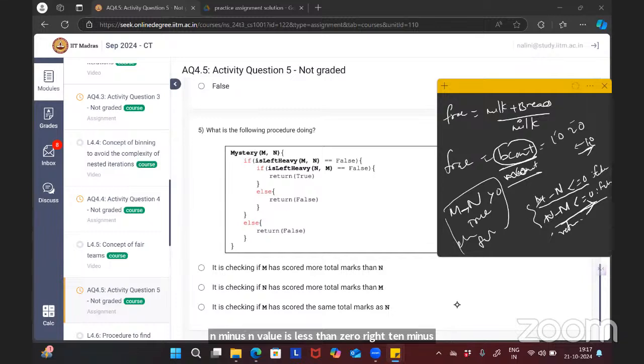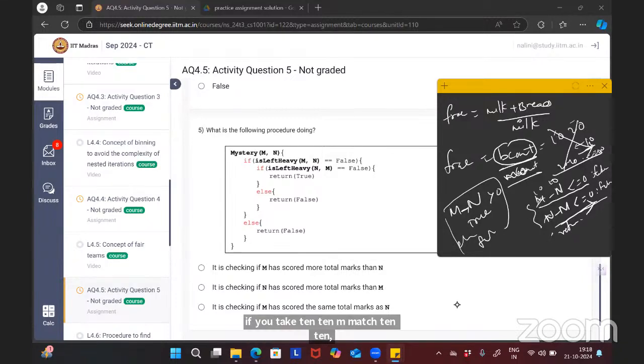What is n minus m? 20 minus 10, it is not less than 0. This case is not true. But if you take 10 and 10, m as 10 and n as 10, then 10 minus 10 is less than or equal to 0, and 10 minus 10 is less than or equal to 0. When m and n are the same, at that time this procedure will return true, right?